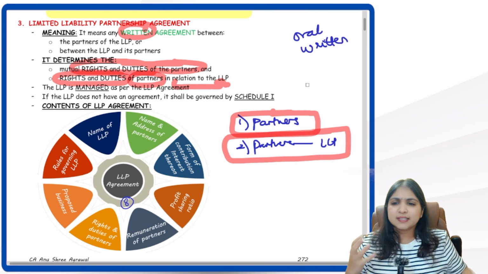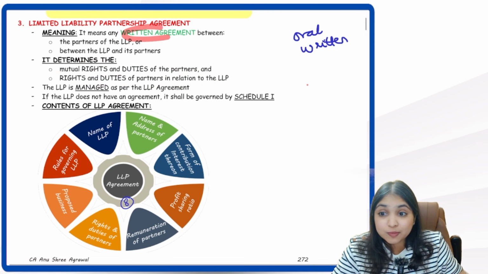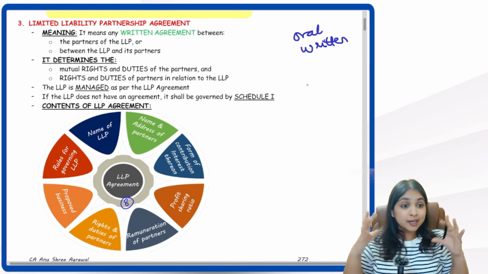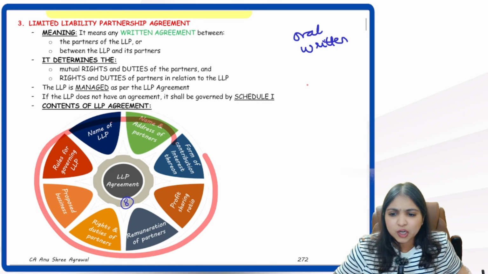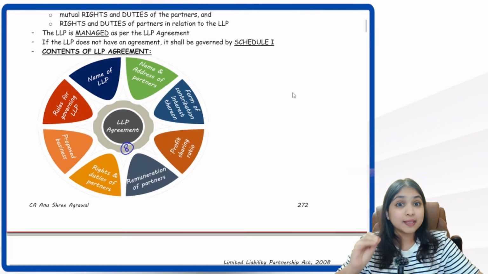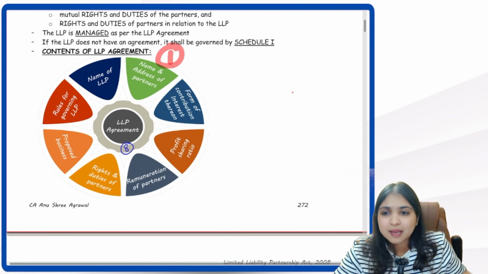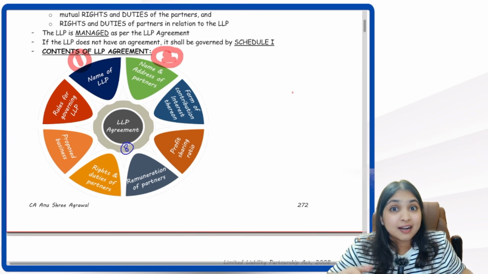Alright guys, now listen. So what are the points? Point number 1, the LLP agreement has to be a written agreement only, and point number 2, it defines two relationships. Now comes point number 3. In the LLP agreement, there are totally how many contents? Totally 8 contents in the LLP agreement, guys. Look at them one by one. The first one, the name and address of the partners. No, wait, even before that, first one, name of LLP. Second one, name and address of partners.